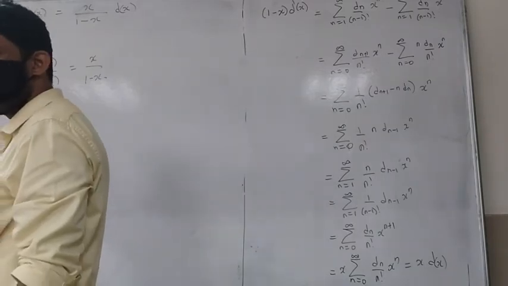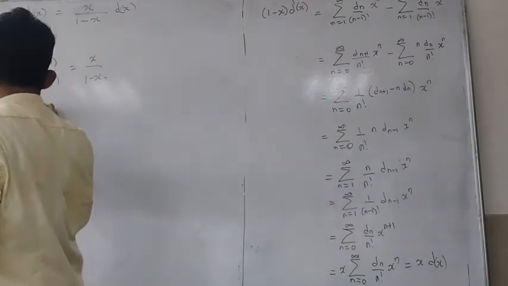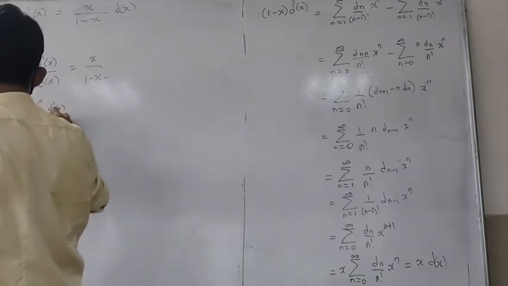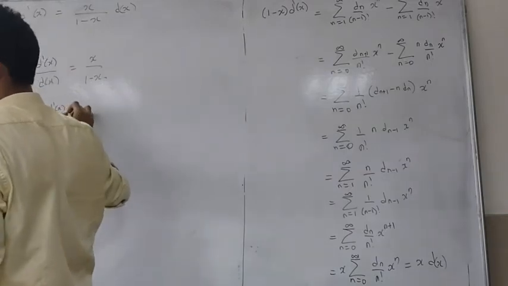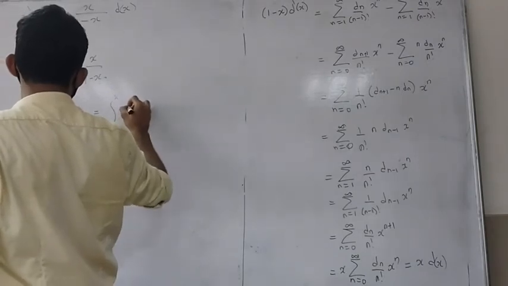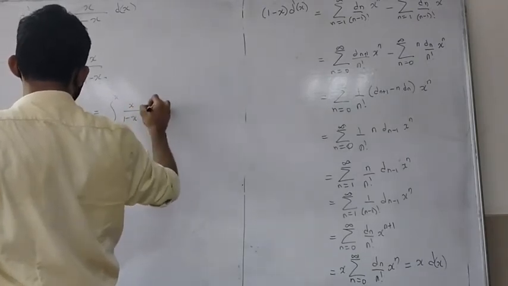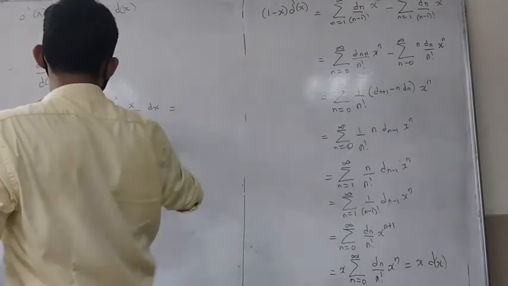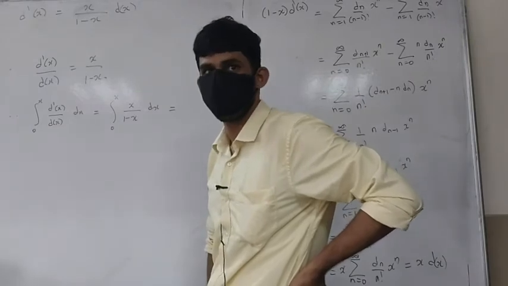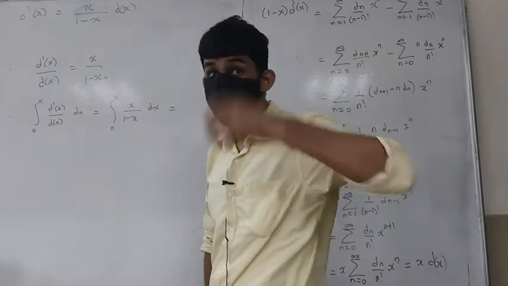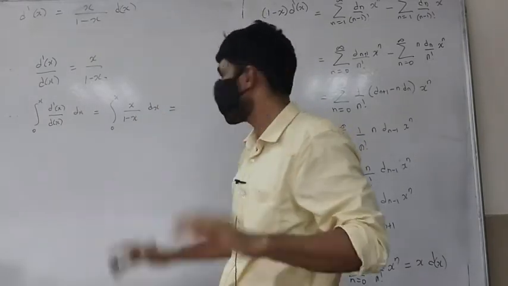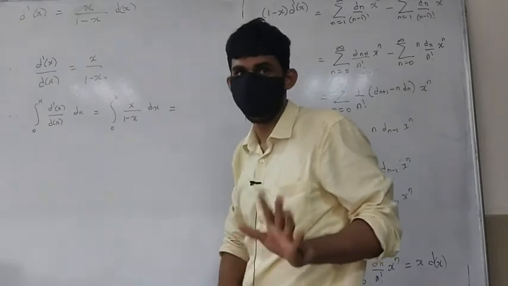What do you get? D prime of x upon d of x, integral. Actually, this is not correct, but it's okay. Dx equals integral from 0 to x. We actually don't do this. This is not actually correct. Okay, what is this? Yeah, as long as x lies in the radius of convergence, it's fine. There is no problem, which is less than 1 for sure.